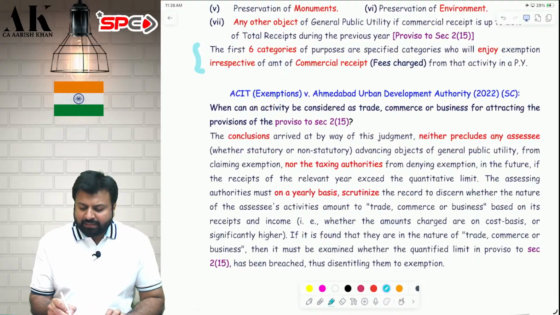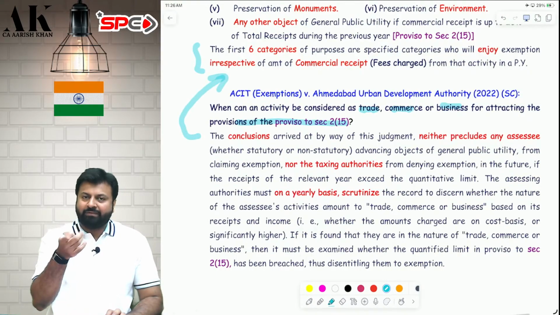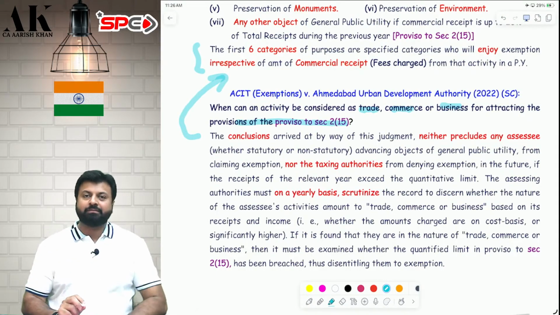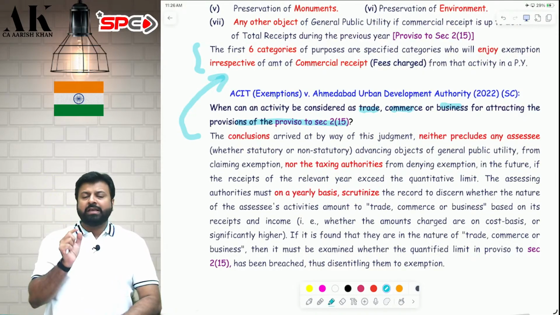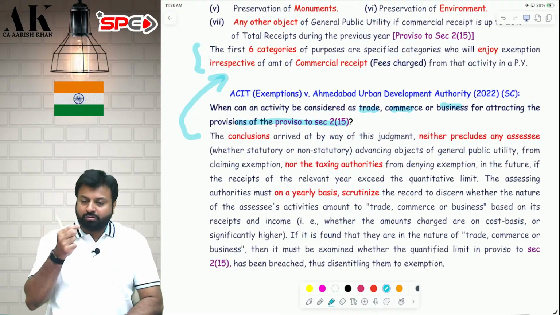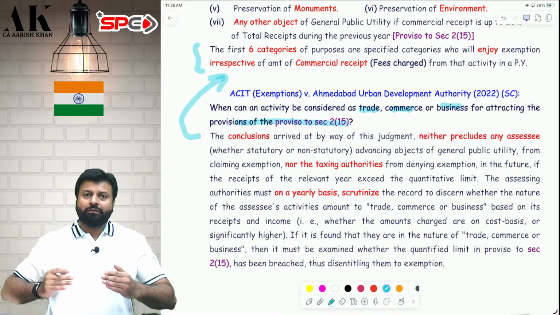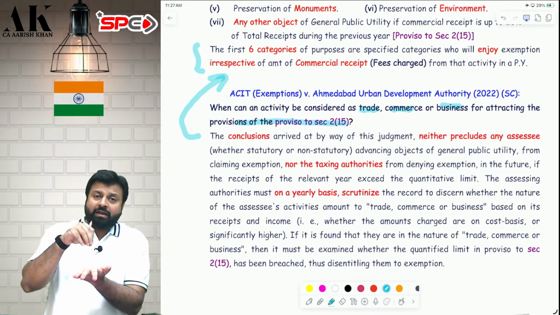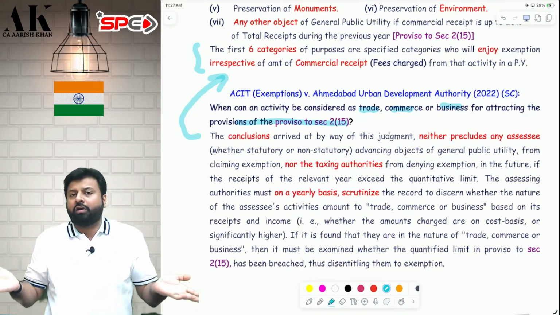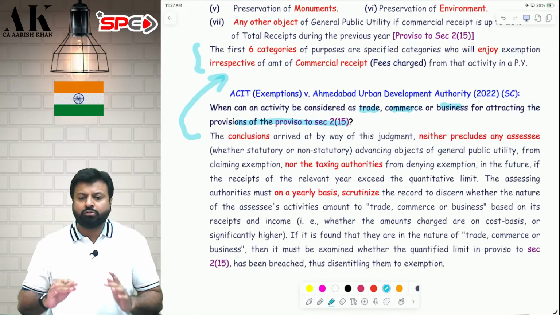When can an activity be considered as trade, commerce or business for the purpose of attracting the provisions of proviso to 215? Now, the 7th category is given under proviso to section 215. The first 6 points are given in the first 6 subsections, and the 7th one is given as a proviso to the section. So whatever activity I am doing, whether it can be called a business activity, commercial activity, trade activity or not for the purpose of this chapter, how to determine that?